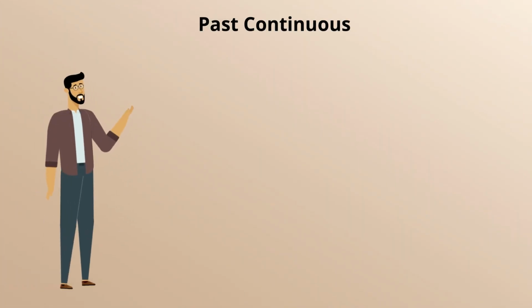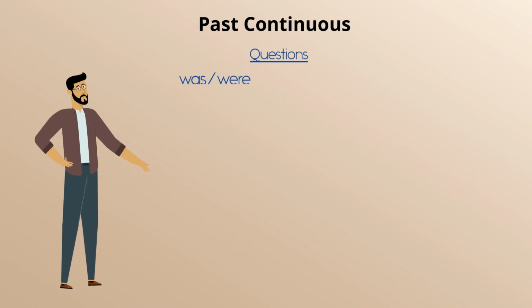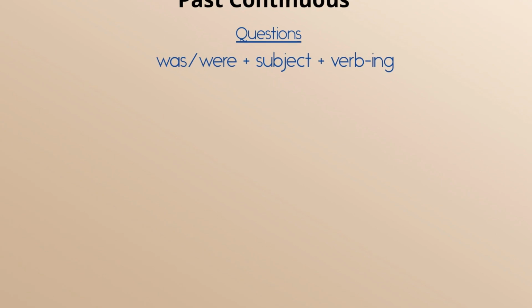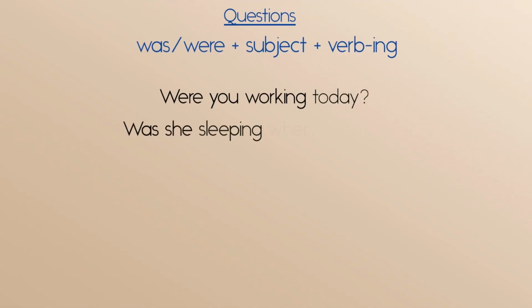When we form questions in the past continuous, was or were comes first, then the subject, then verb ing. For example, were you working today? Was she sleeping when you called?